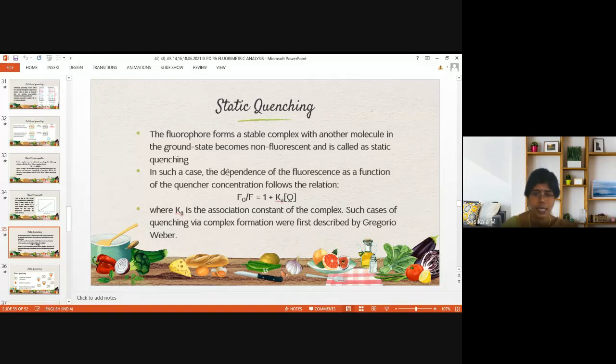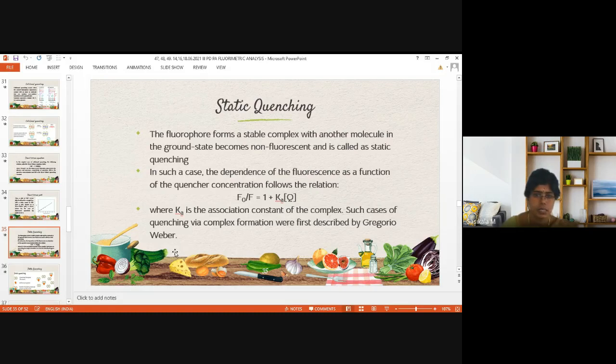In such a case, the dependence of the fluorescence as a function of the quencher concentration follows the relation, also given with the Stern-Volmer equation: F0 divided by F equals 1 plus Ka times the concentration of quencher. Ka is the association constant of the complex between the fluorophore and another molecule, which converts it into a non-fluorescent compound.